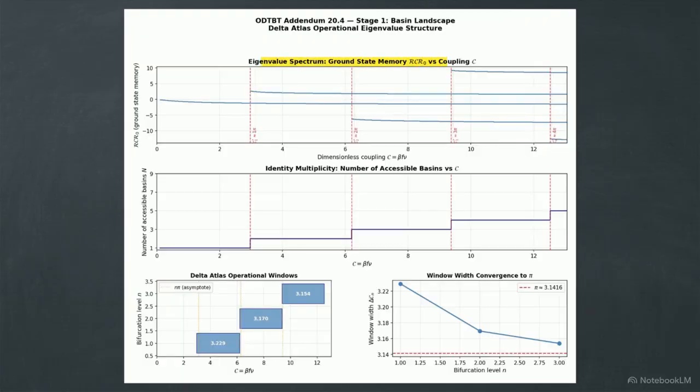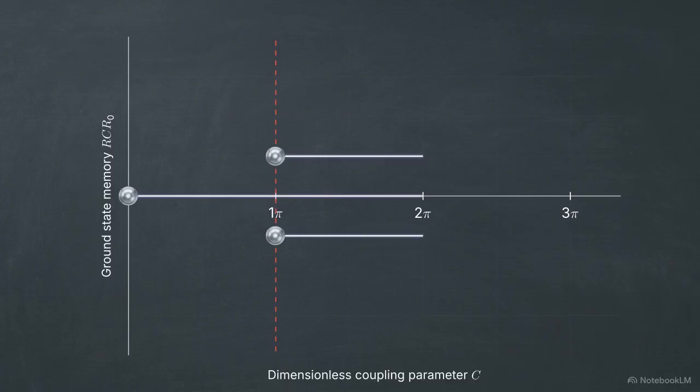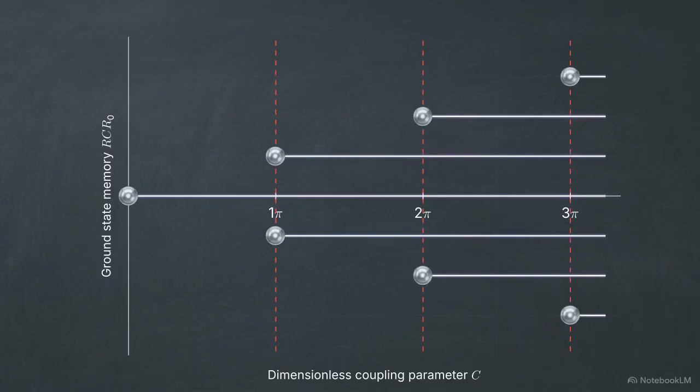Look at the top panel. It shows the ground state memory branching out across a phenomenon known as a pi-periodic bifurcation cascade. As we increase the dimensionless coupling parameter on the horizontal axis, the single vacuum state splits into multiple, discrete horizontal lines. Each line represents a valid, accessible ground state memory.